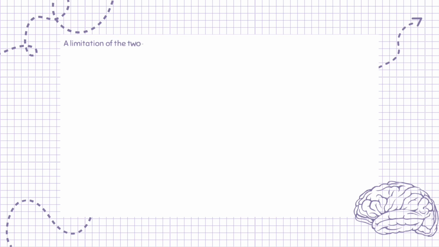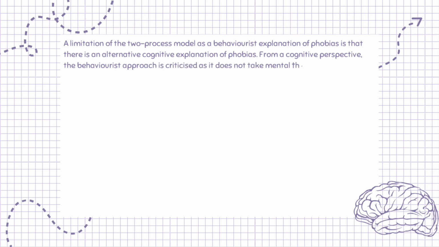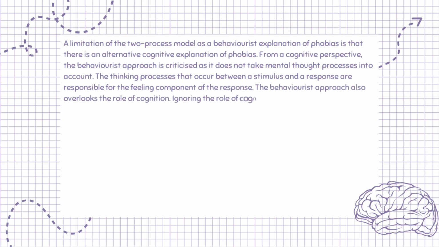A limitation of the two-process model as a behaviorist explanation of phobias is that there is an alternative cognitive explanation of phobias. From a cognitive perspective, the behaviorist approach is criticized as it does not take mental thought processes into account. The thinking processes that occur between a stimulus and a response are responsible for the feeling component of the response. The behaviorist approach also overlooks the role of cognition. Ignoring the role of cognition is problematic, as irrational thinking appears to be a key feature of phobias.